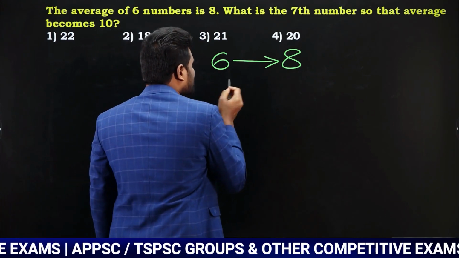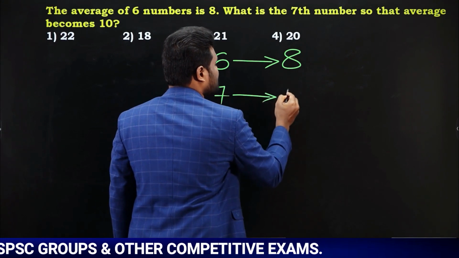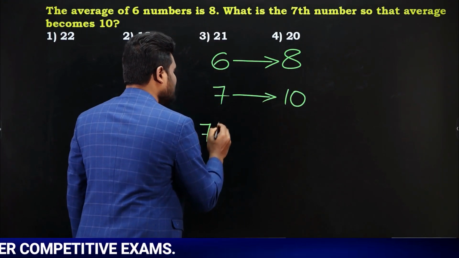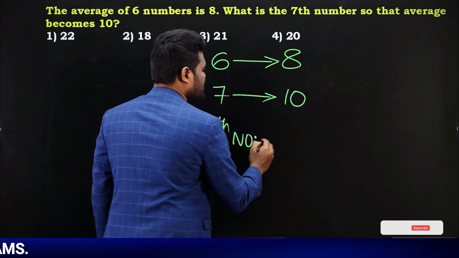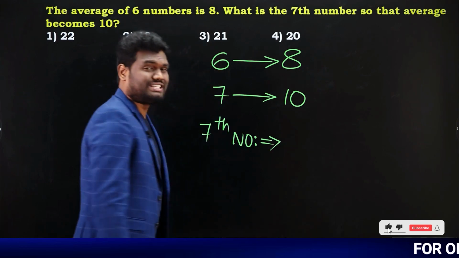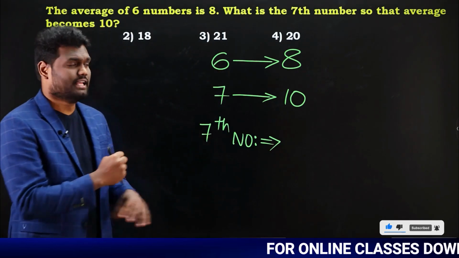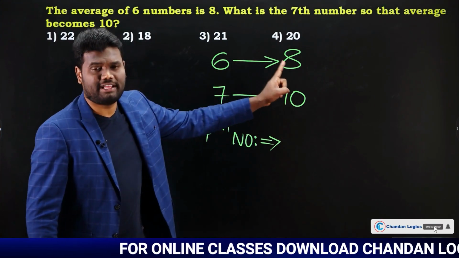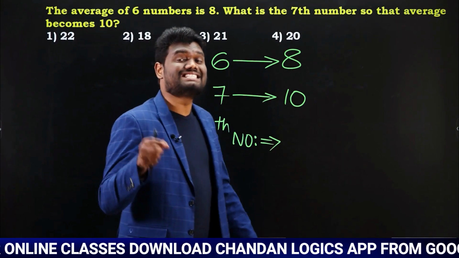So if the 7th number is added, then the 7 numbers' average is 10. They are asking us the question, what is this 7th number? Yes or no? We are supposed to say what this 7th number is. So 6 numbers' average is 8. When one new number is added, the average becomes 10. For 6 numbers the average is 8 and for 7 numbers the average is 10. What is that 7th number?